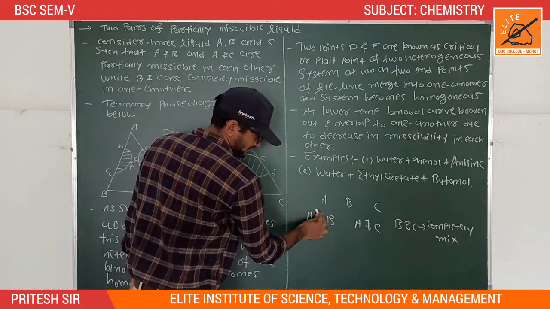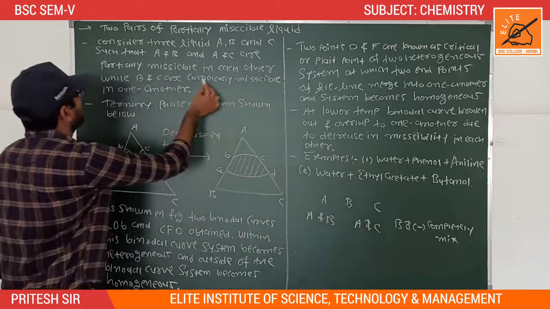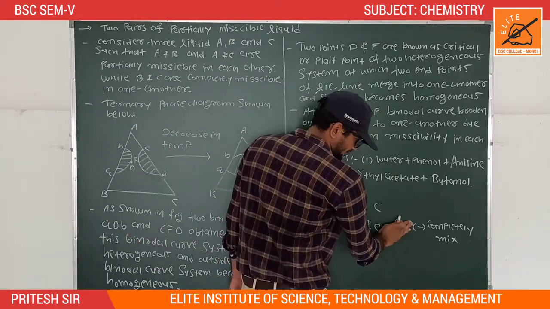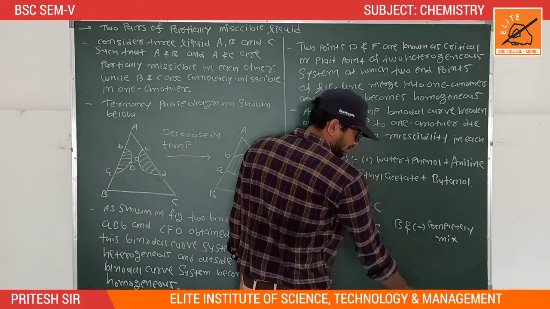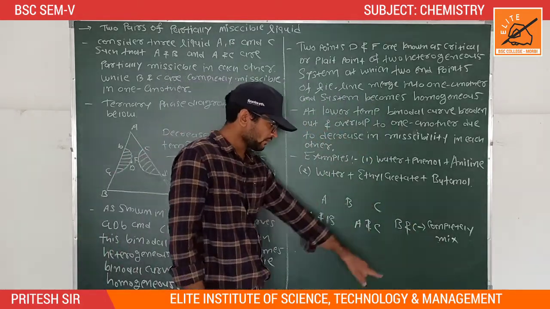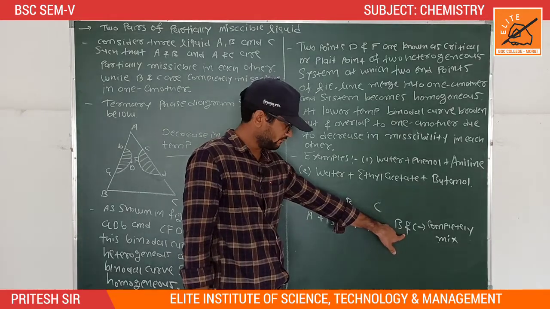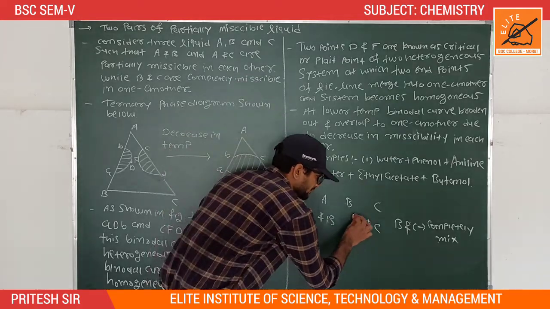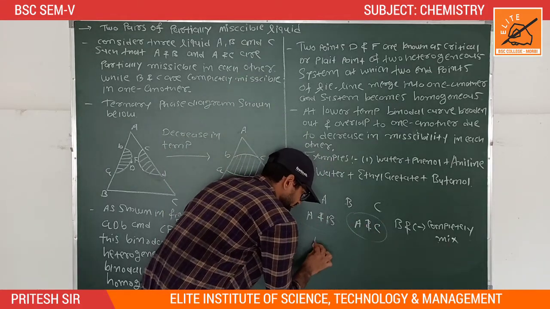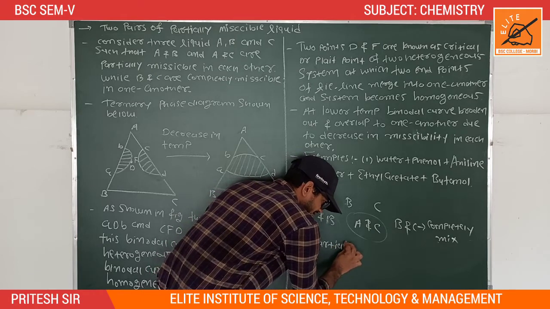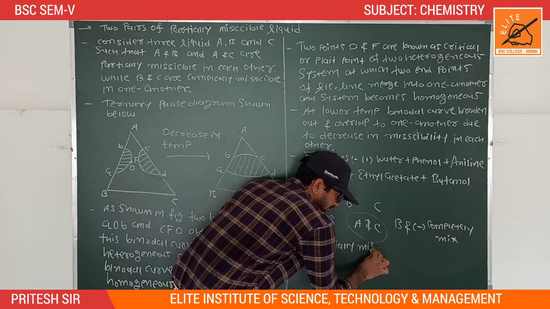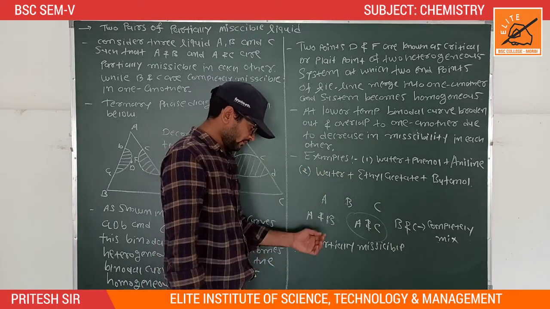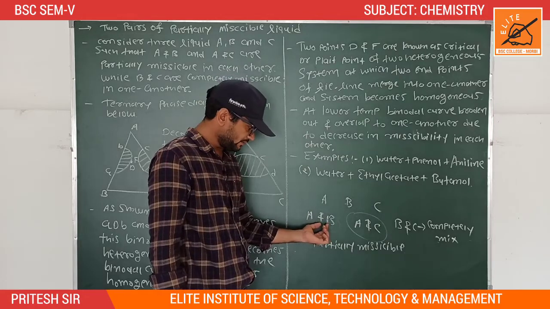First, consider three liquids, capital A, capital B and capital C, such that A and B, and A and C, are partially miscible in each other, while capital B and C are completely miscible with each other. It means they form a homogeneous, one phase system. Partially miscible means some amount of A and B dissolves while another amount remains as it is.